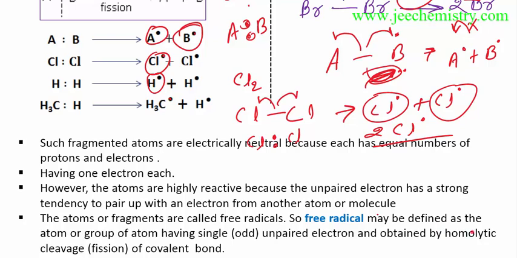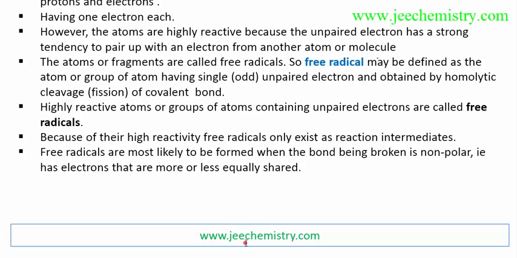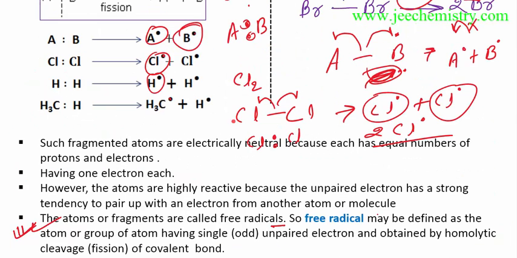A free radical may be defined as an atom or group of atoms having a single electron, also called an unpaired or odd electron, obtained by homolytic cleavage of covalent bonds. Highly reactive atoms or groups of atoms containing unpaired electrons are called free radicals. Maybe this definition is also right, but this definition explains more about free radicals. The fragmented atoms are called free radicals. We have to show this is a free radical, and how the fragmented atoms were joined by a covalent bond.